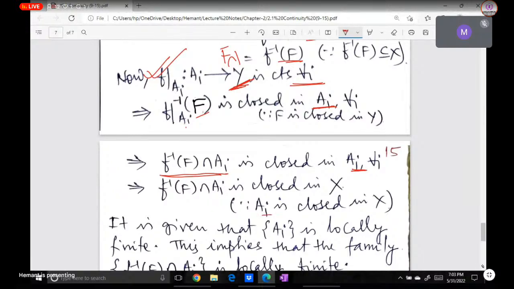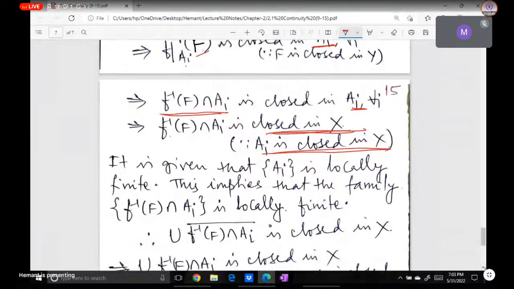But here we have that AI is closed in X. AI is closed in X. So that's why this set will be closed in X. Now let us use that information that this family of AIs is locally finite. But again here we have used a statement we have not stated earlier, that the AIs are locally finite. So this new family, F inverse of F intersection AI, will also be locally finite.